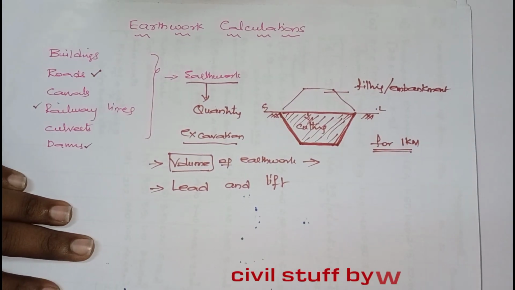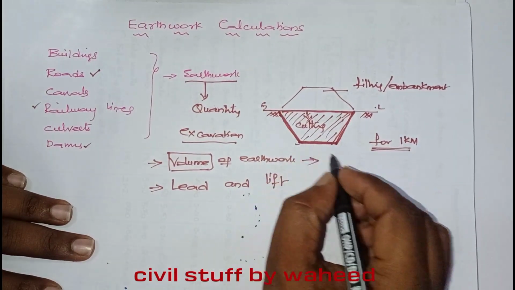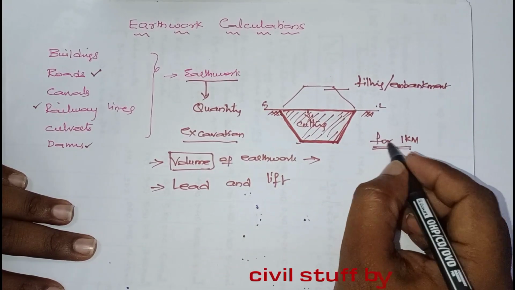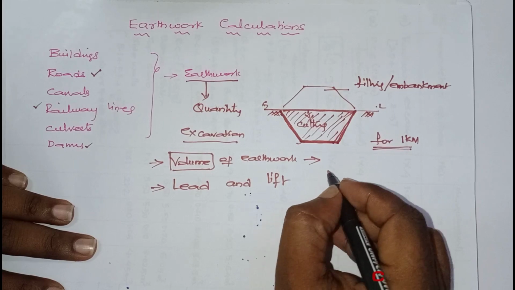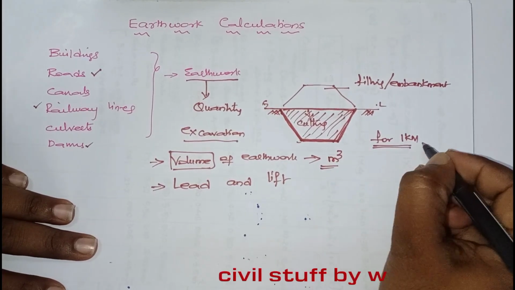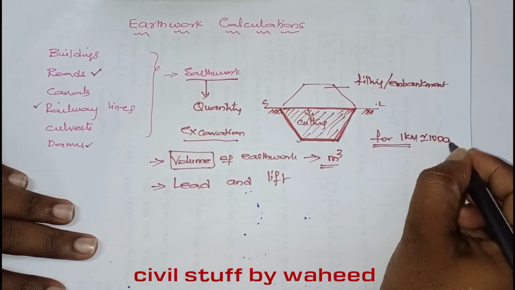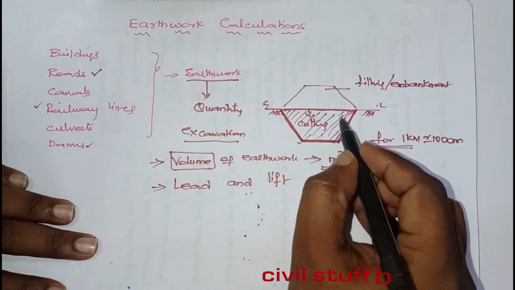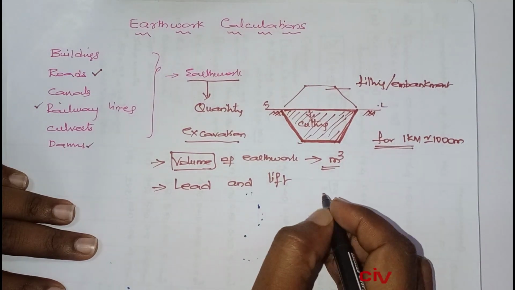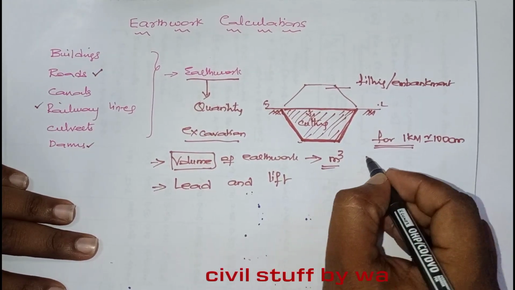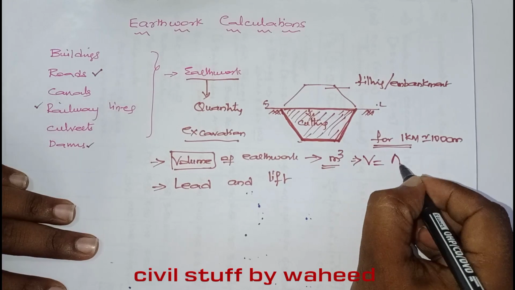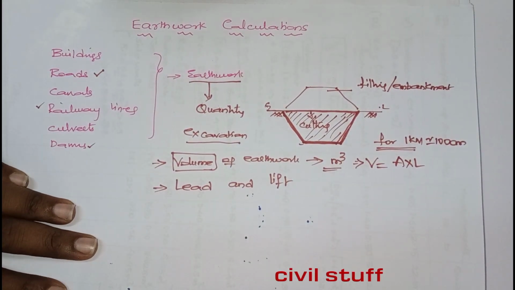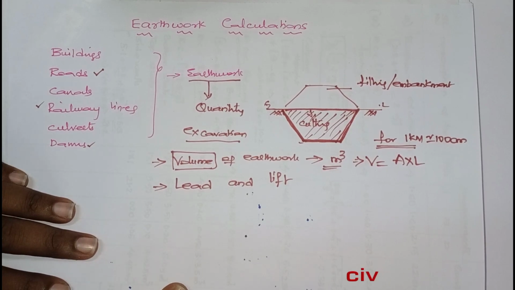This trapezoidal shape means I know this area, and that area multiplied by the length, 1 kilometer, which is 1000 meters, gives the volume in cubic meters. So volume equals area multiplied by length. That is what you are going to learn in this one.